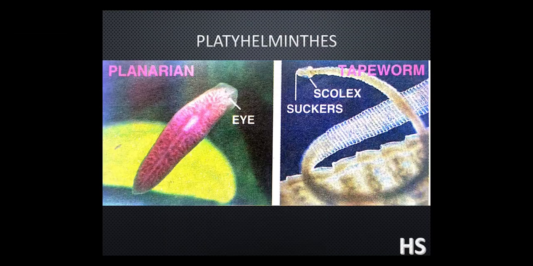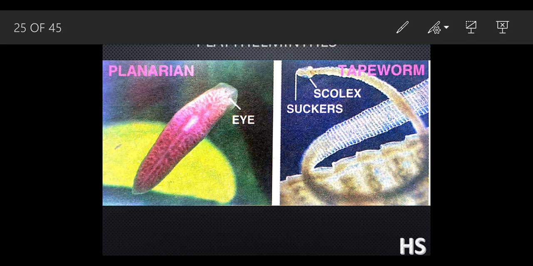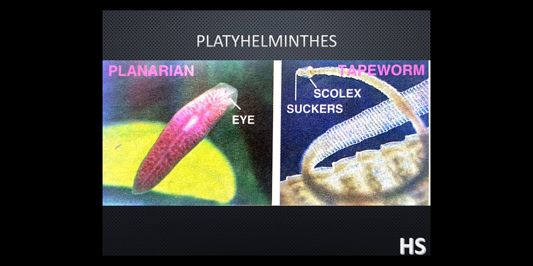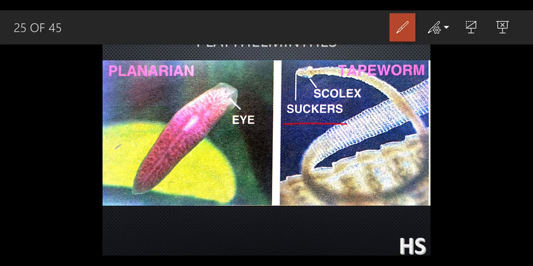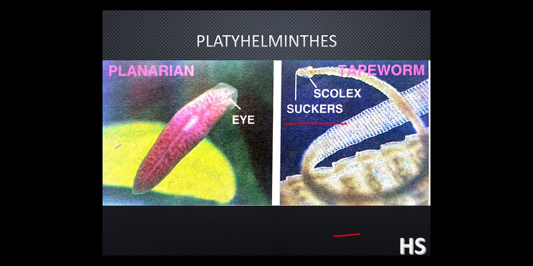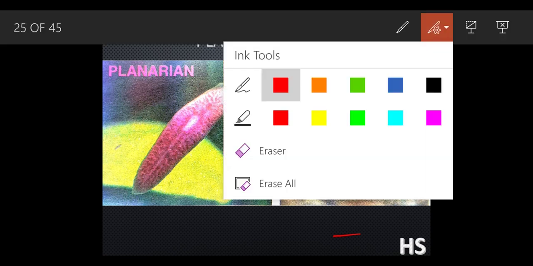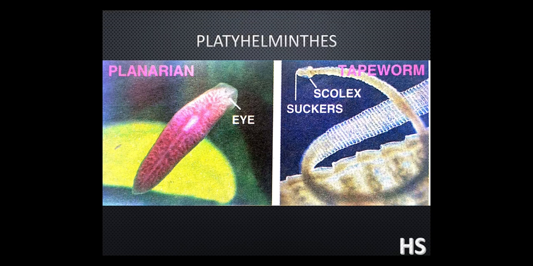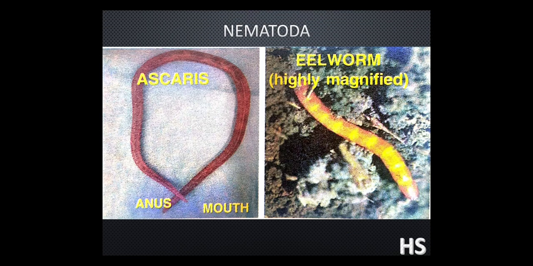If you want to see this structure, this is the flat helminthes. What does this sucker mean? This sucker means the mouth only. Okay, sucker means the mouth only. Now this is a nematoda. As I said, nematoda means the circle. If you look at the Ascaris, this is the anus and this is the mouth. And this is the eelworm which you are going to find in the potato plants. So these are the two examples.